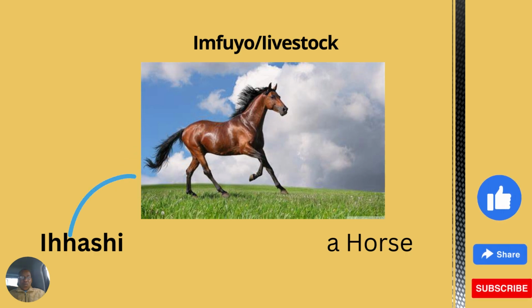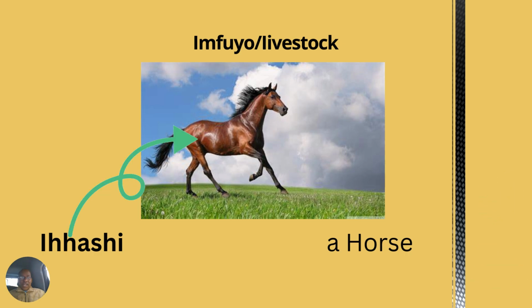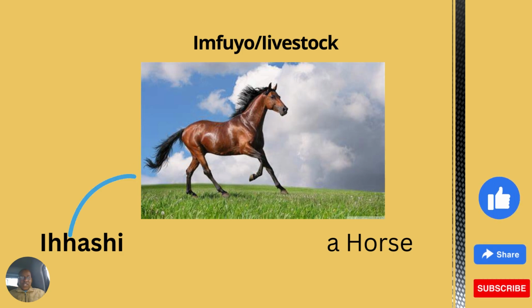Why do we have this ha? It's because there are two H there in that name of ihashi. If there was one H, we were going to say ihashi. But now the correct pronunciation is ihashi.